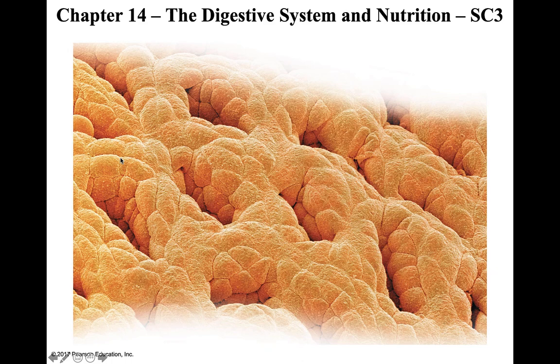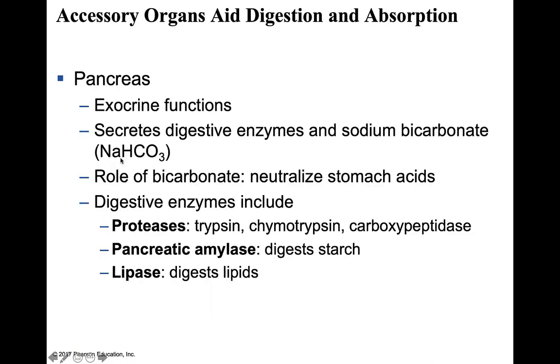Chapter 14, the Digestive System and Nutrition, Screencast 3. Now, this screencast will focus on the accessory organs and also what's left of the GI tract, so basically large intestine, rectum, and anus. The first structure that we're going to talk about is the pancreas.